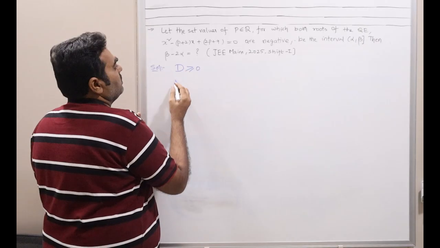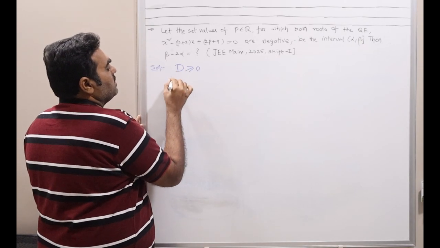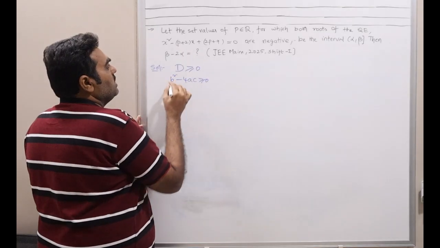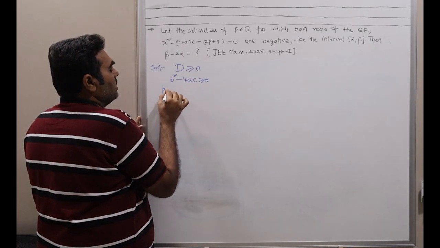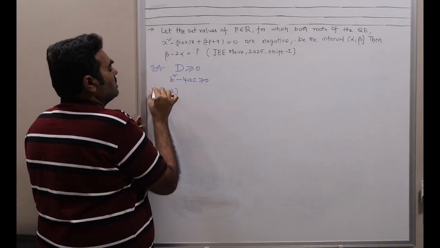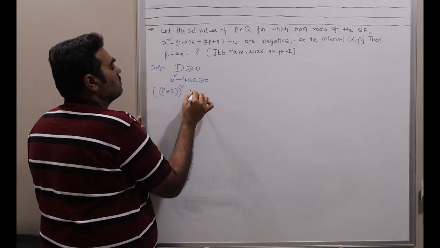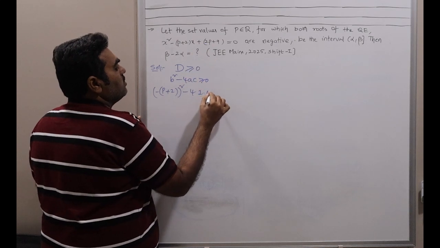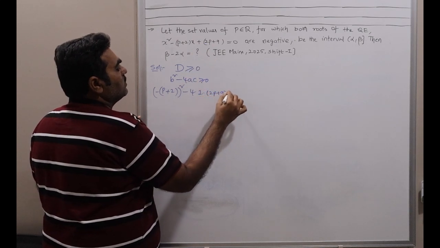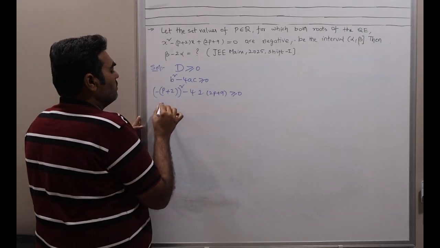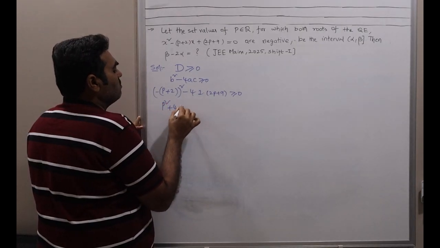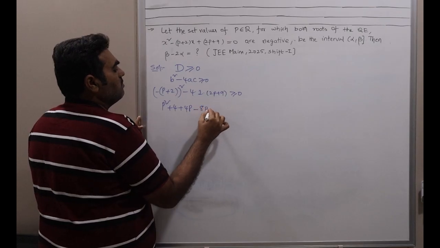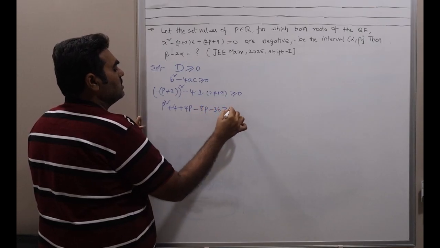That is not mentioned, so we can keep greater than or equal to 0 here. D is b square minus 4ac. b is minus (p plus 2), so I can write (p plus 2) whole square minus 4 into 1 into (2p plus 9) is greater than or equal to 0. If I expand, p square plus 4 plus 4p minus 8p minus 36 is greater than or equal to 0.